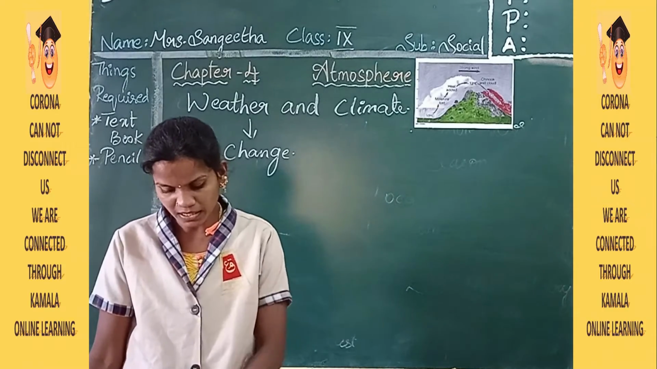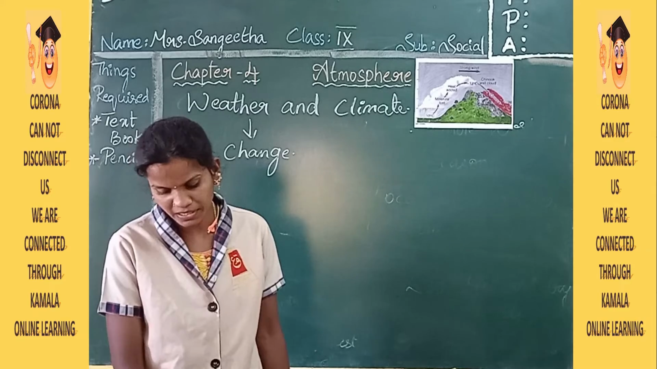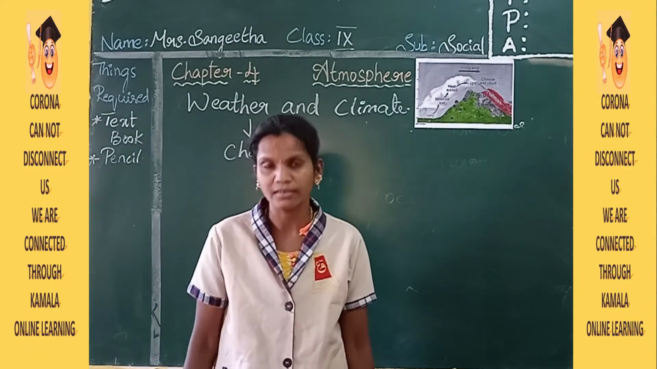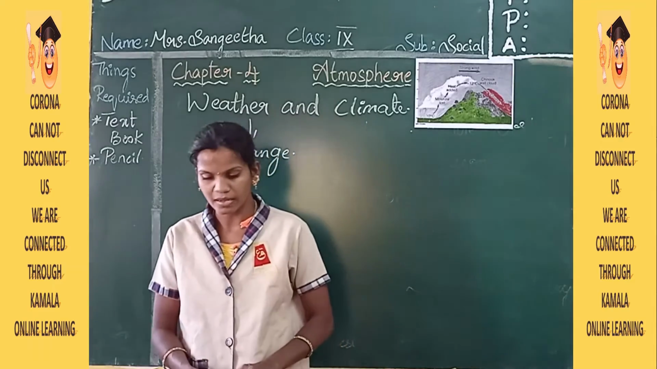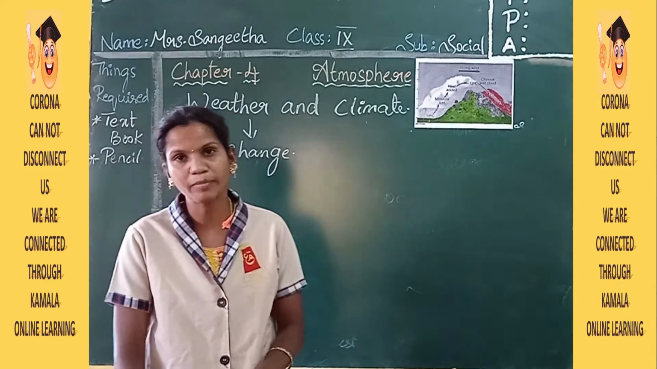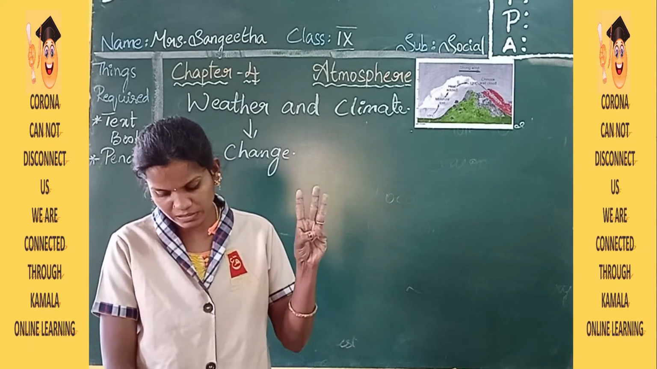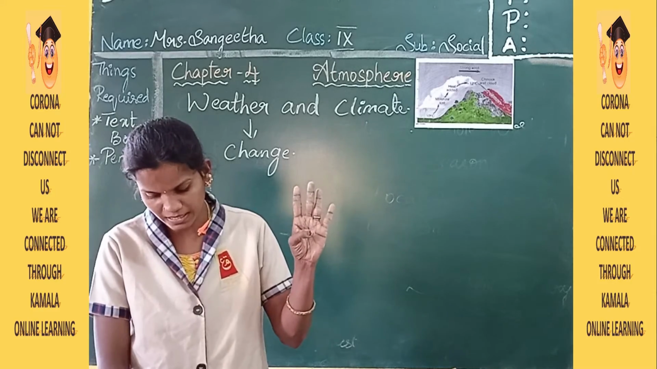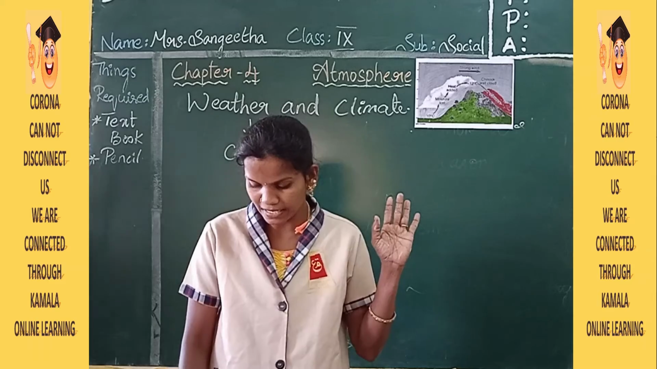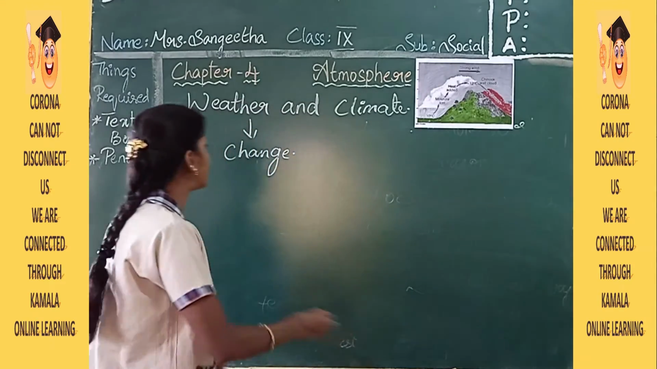How do we describe the atmosphere? We measure temperature, pressure, wind, humidity and precipitation. These are called the elements of weather. The elements of weather are of five types. First one, temperature. Second one is pressure. Third one is wind. Fourth one is humidity. Fifth one is precipitation. Okay, these are called elements of weather. And we'll see about temperature.